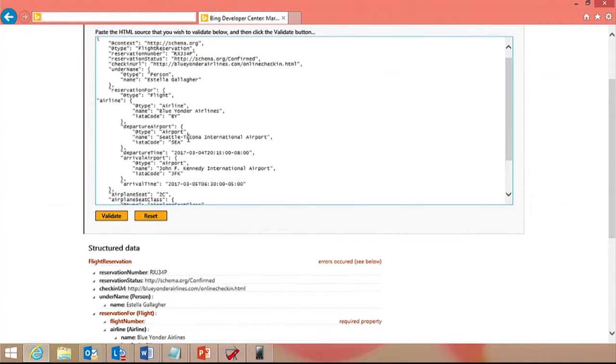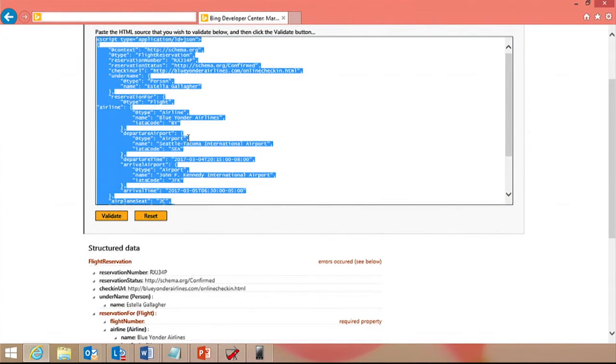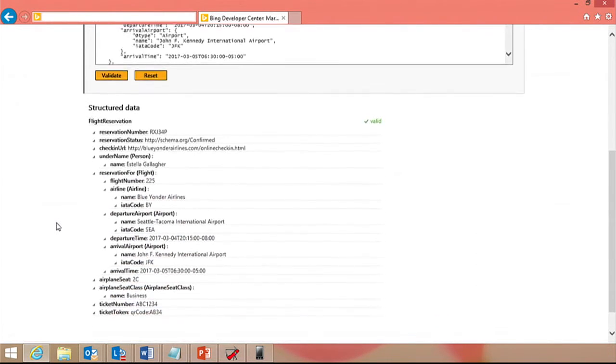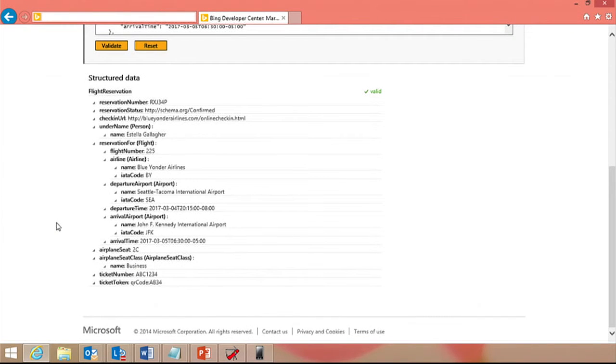So now I'll show you what happens when I correct those errors. So here I've remembered to put the flight number and I got rid of that meal requirement field. Hit validate, and as you can see, my schema is good to go.